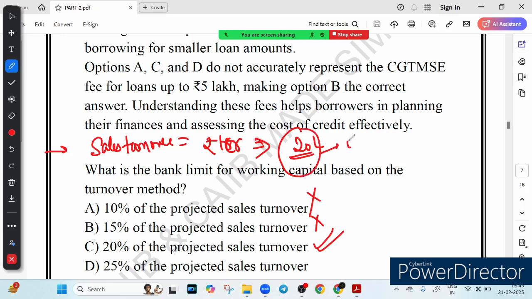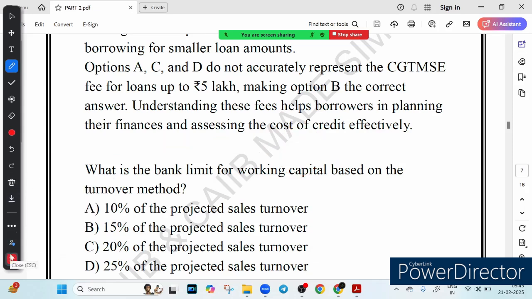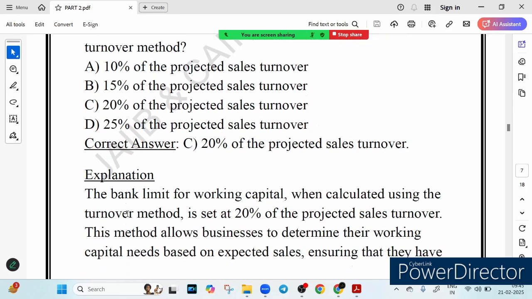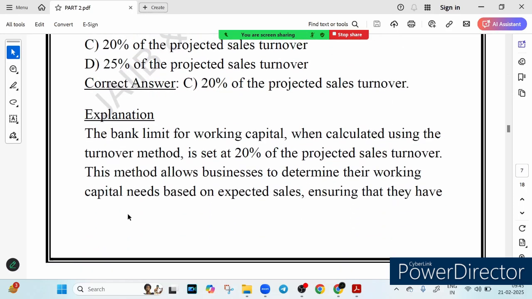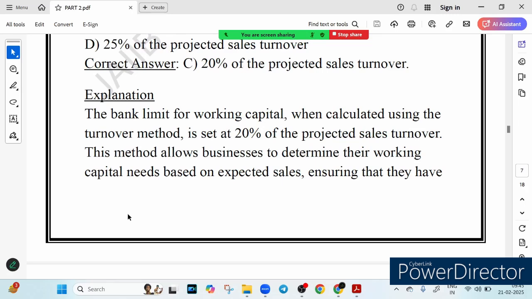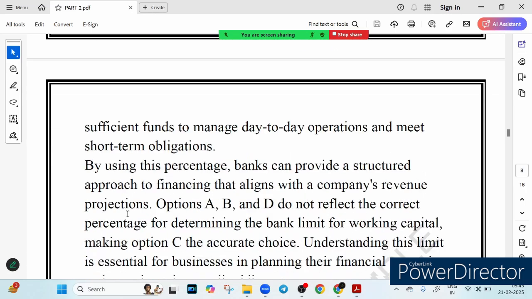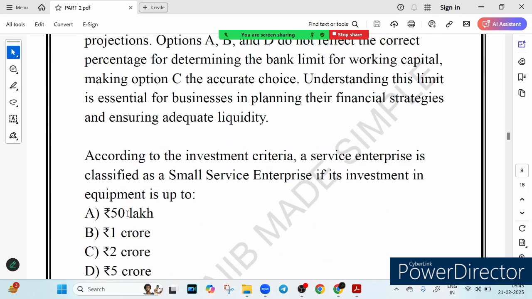So this 20 lakh is the working capital limit, right? So this helps the business run smoothly without cash shortage, right? So option number D, 25%, this is wrong, right? Because 25% is higher than the standard percentage. So what we learn from this question? We learn that in this turnover method, bank provide 20% of the projected sales turnover as a working capital. It helps business manage daily expense like salaries, raw material and operation. If projected sale is 1 crore, so working capital limit is 20 lakh. So I hope this make the concept clear, right?